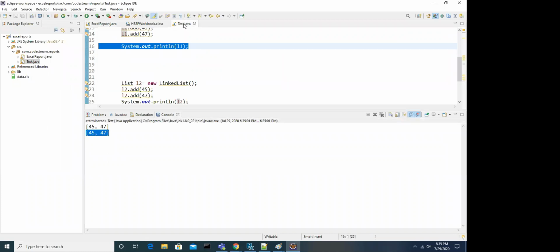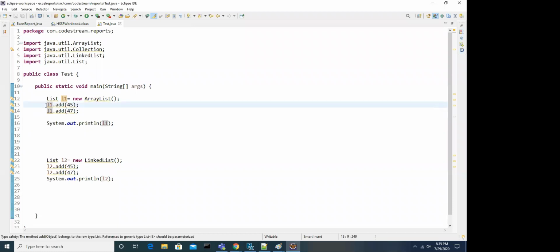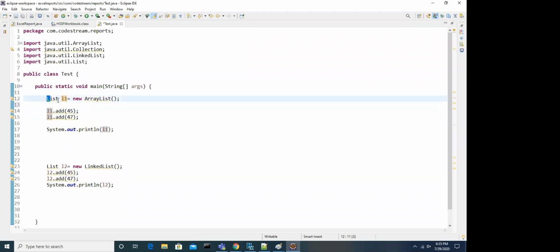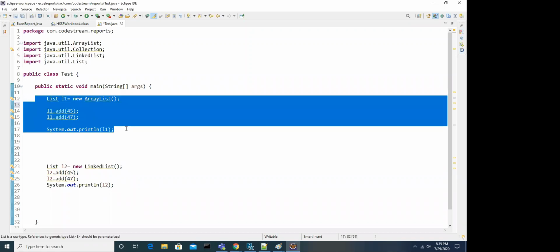So we have to understand detailed information about what happens at this line, and also how it works when we are printing. If you are able to understand these internal details, then it will be very easy for you while using it.